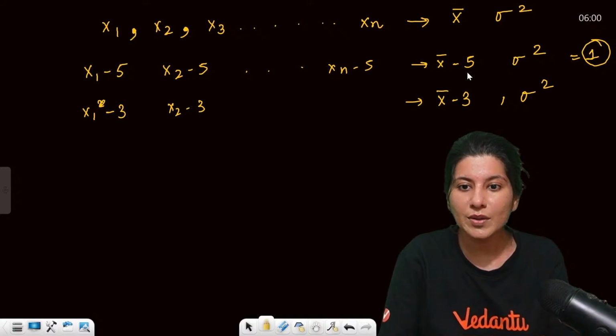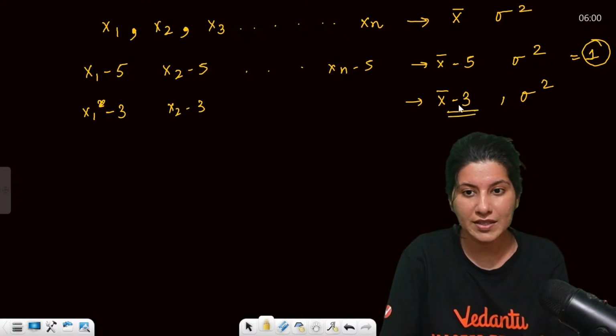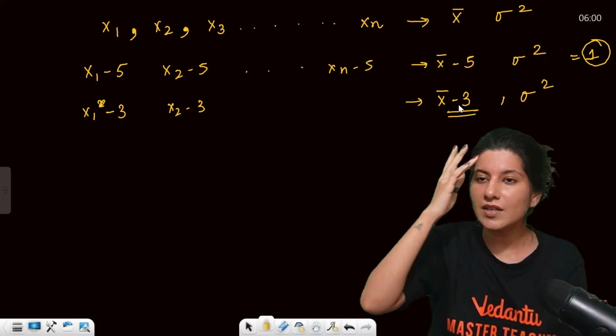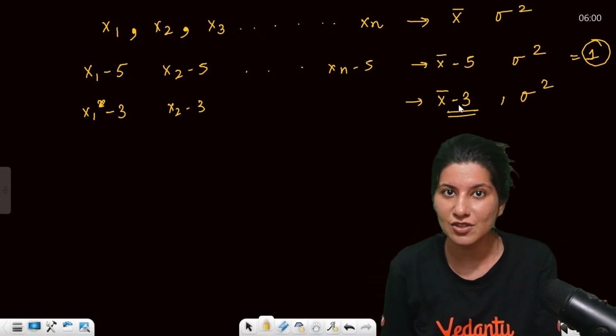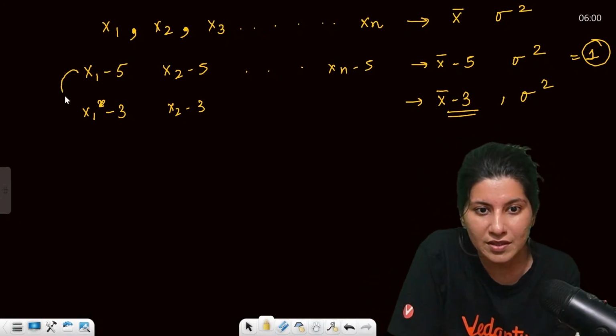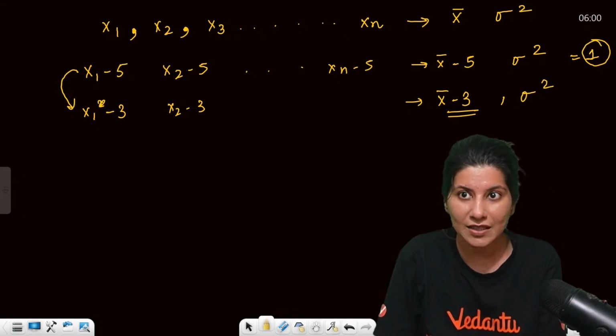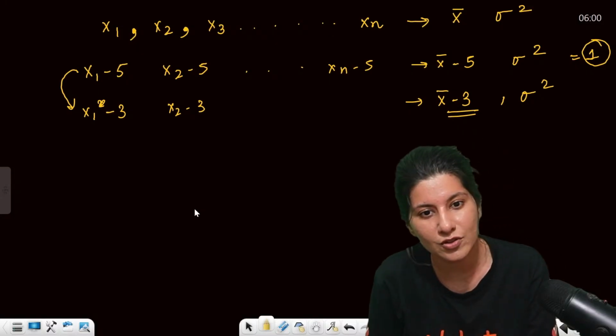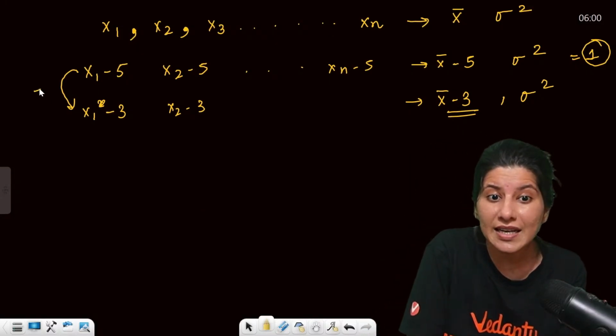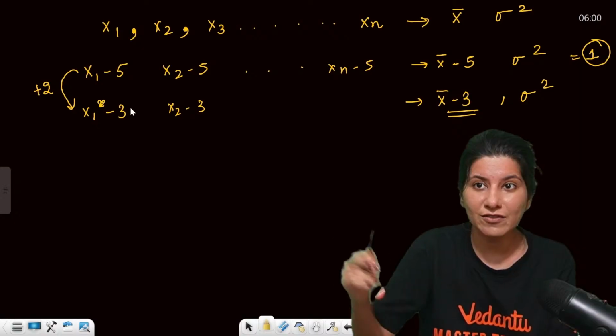From here to here, what is the change? Are you adding something or subtracting something? Actually, you are adding plus 2 in each and every observation.